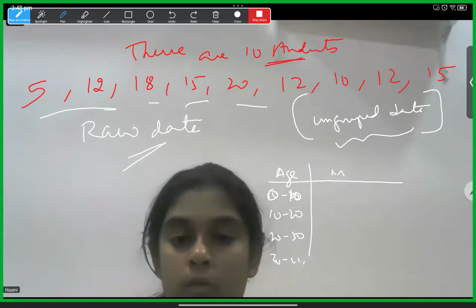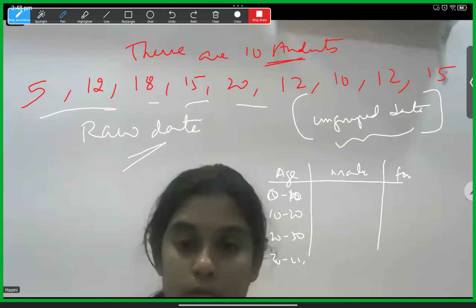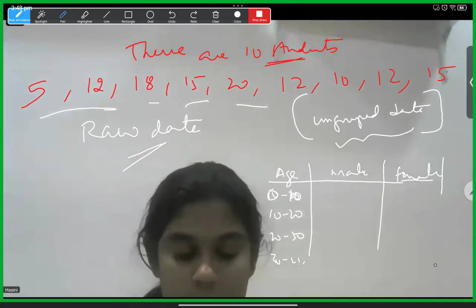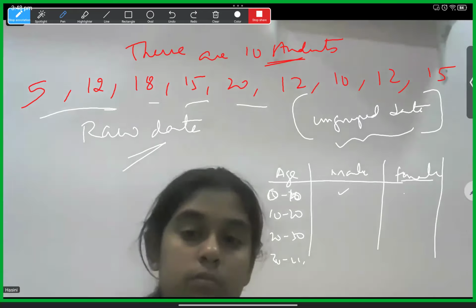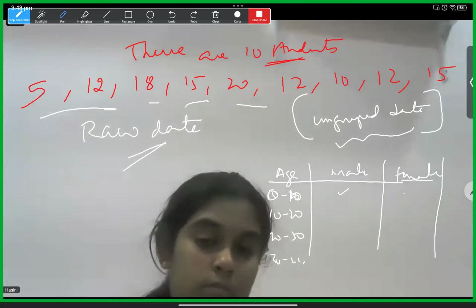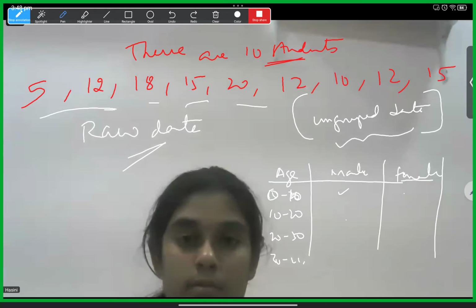What is the advantage? They can easily tell how many people are between 10 and 20 years, 20 and 30 years, how many elders and old age people are there. It's very easy, no?